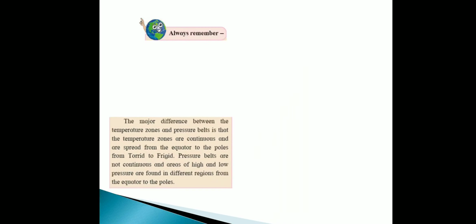Now next is the major difference. Always remember the major difference between the temperature zones and the pressure belts: the temperature zones are continuous and spread from the equator to the poles, from torrid to frigid. Pressure belts are not continuous. Areas of high and low pressure are found in different regions from the equator to the pole.